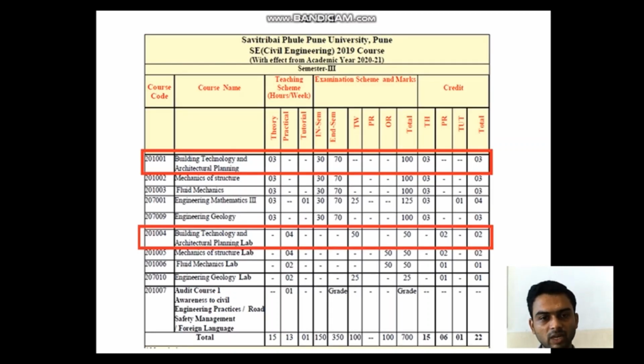This is the marking scheme as per the university. Building Technology and Architectural Planning. This subject comprises 30 marks in-sem examination and 70 marks end-sem examination. 3 credits are being assigned for this theory paper, whereas 50 marks are being allotted for the term work. Now, term work will comprise of the assignment as suggested or given by the university. This term work comprises of 2 credits.